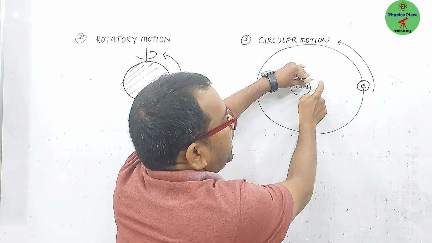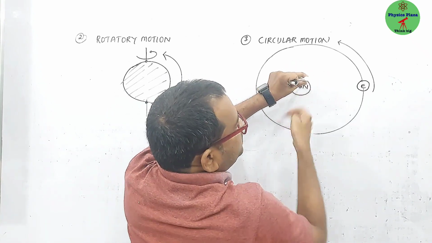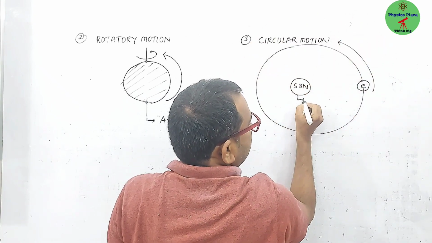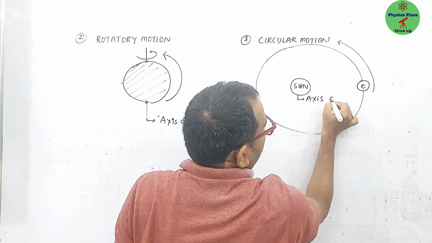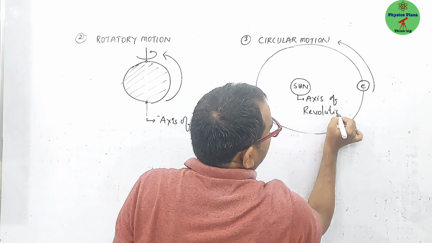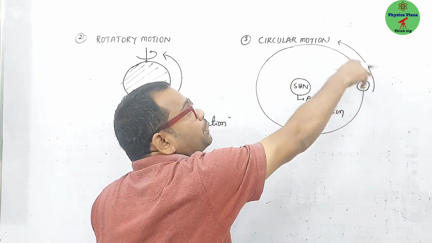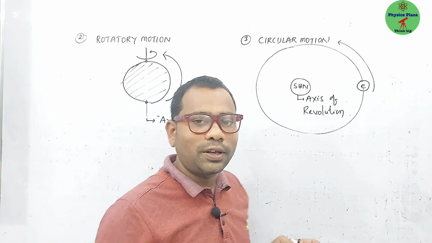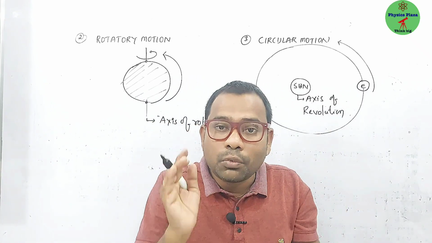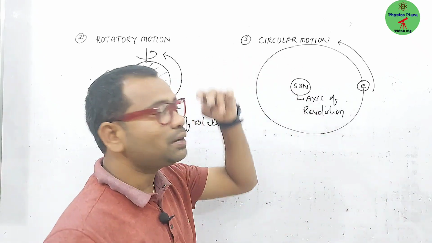This axis is called the axis of revolution. Just imagine one axis; about this axis, this earth is taking some rounds. So we can call it the axis of revolution, children. So earth is going in a circular path. So first of all, what is circular motion? If a body has motion along a circular path, such a motion we can call a circular motion.